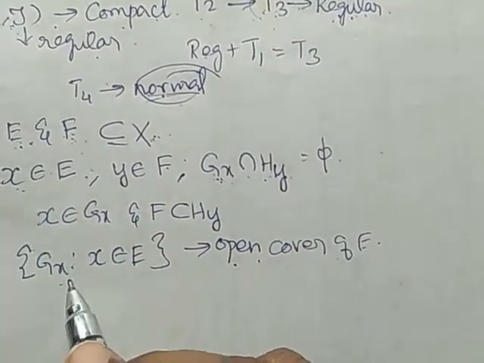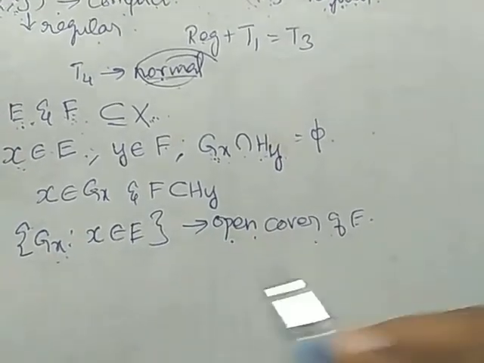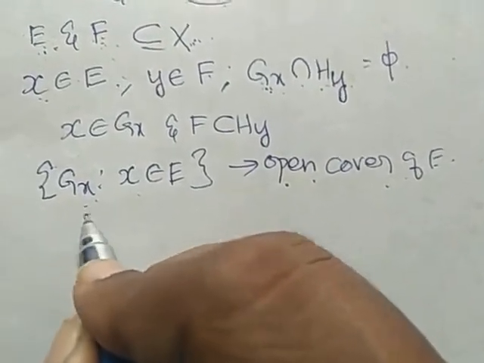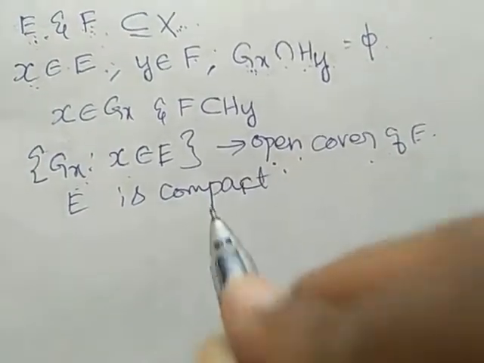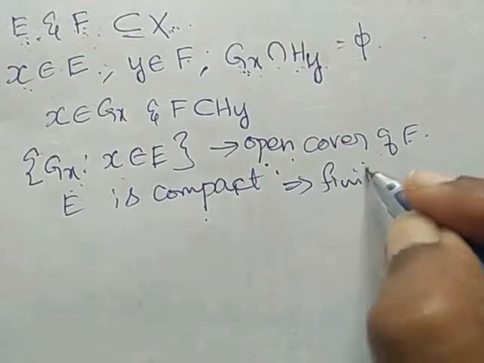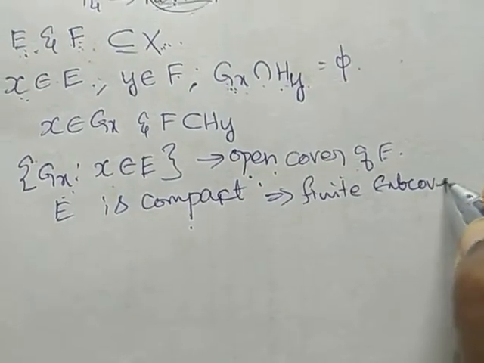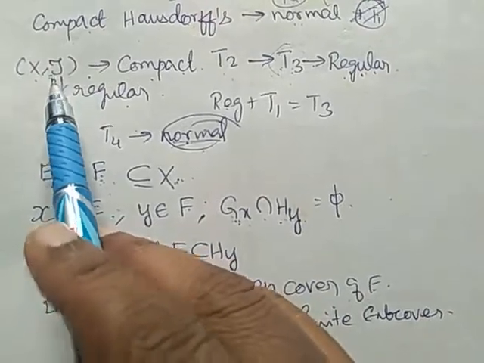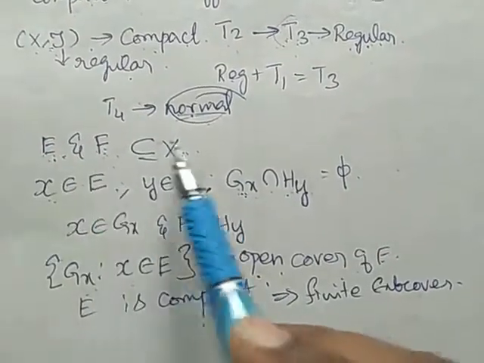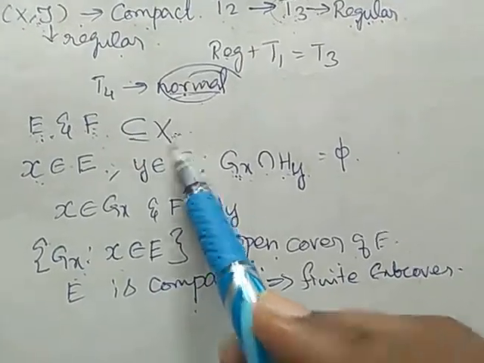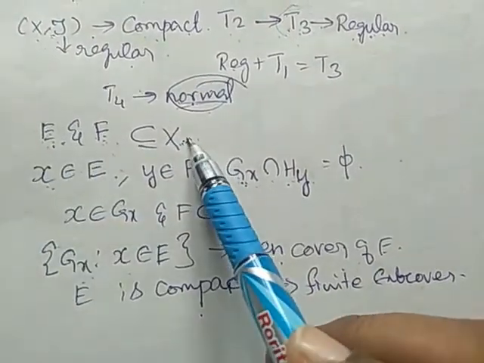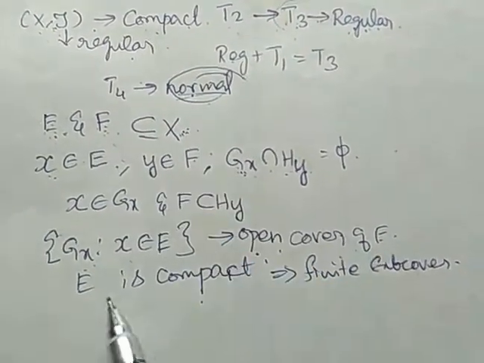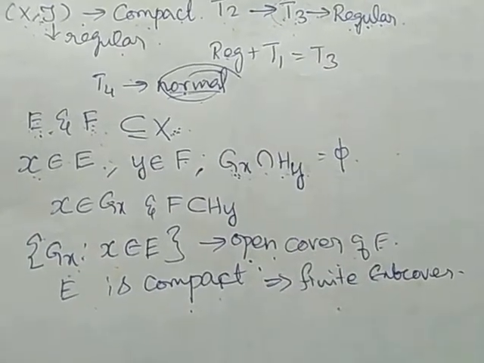And we are having Gx, which is the open cover for E. Since E is compact, it should have a finite subcover. X is compact space, E and F are closed subsets of X, and Gx is an open cover. Every closed subset of a compact space is compact. Therefore, E is compact, and therefore it is having a finite subcover.